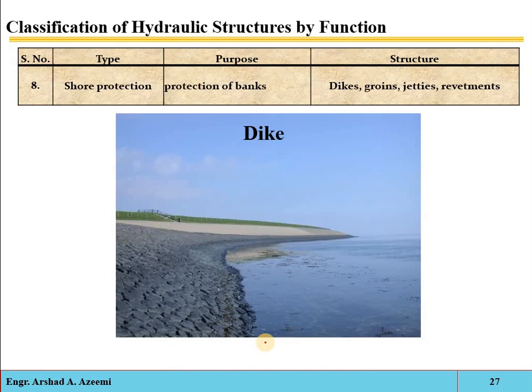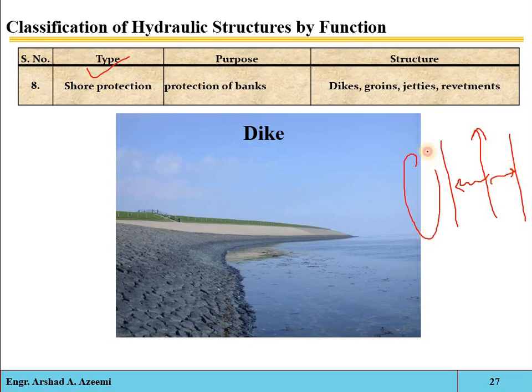Next, hydraulic structures. Sometimes these structures are constructed for shore protection purposes, to reduce or eliminate the damage to the shore and the backland, as might be caused by flooding, wave attacks and erosion. See, if you have an irrigation canal and the water is flowing in it, there will be waves striking the banks of the area. This is called the agricultural land, or the backland. Due to these waves, the area may be affected.